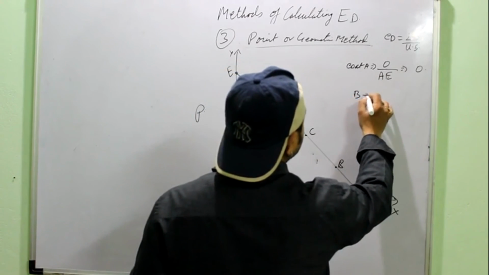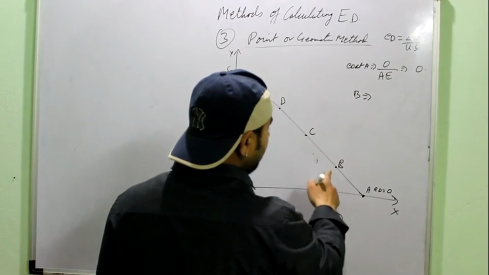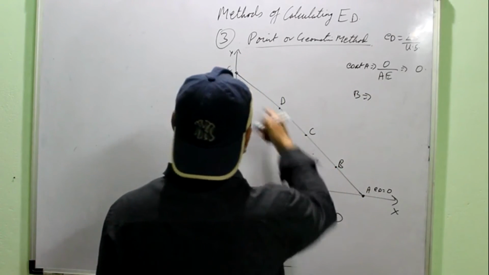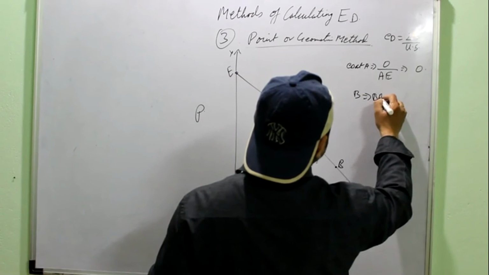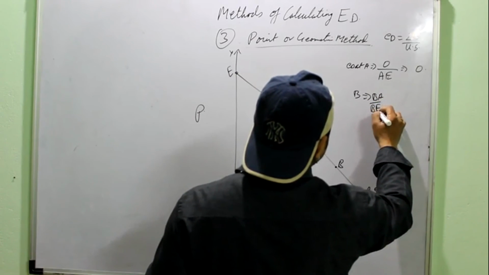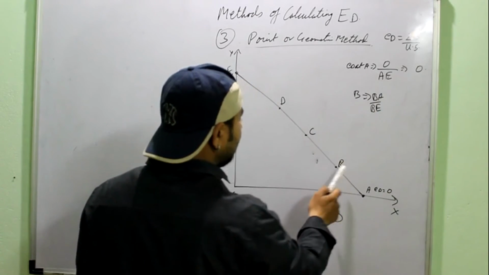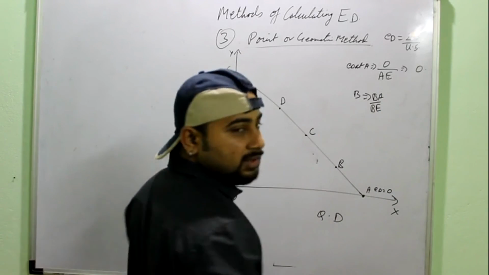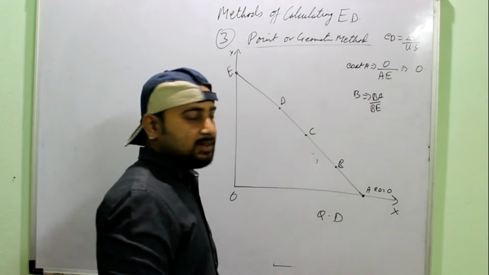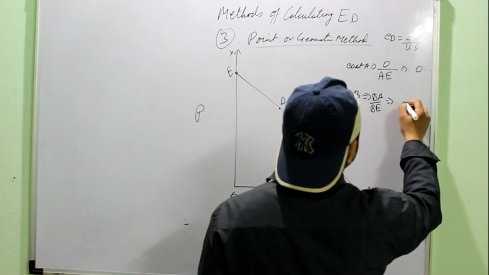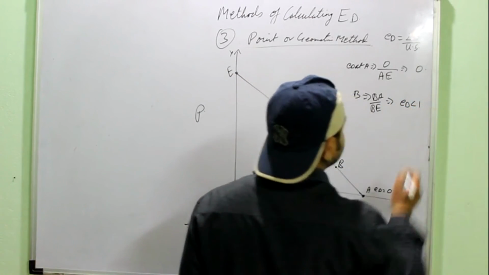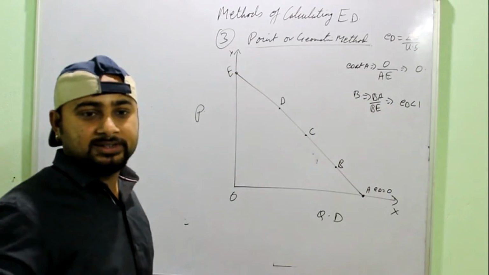At point B, lower segment is BA and upper segment is BE. BA is a smaller segment and BE is a larger segment. A smaller number divided by a larger number is always less than 1, 0 point something.